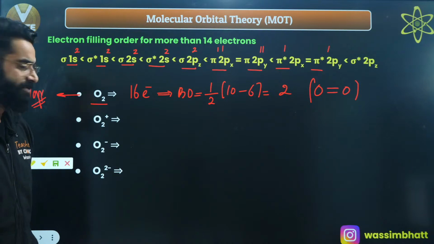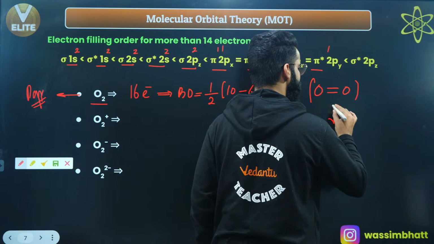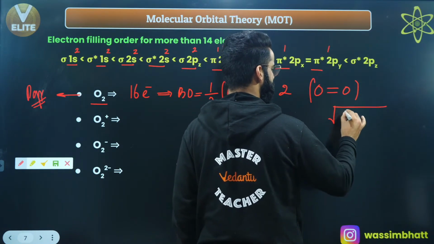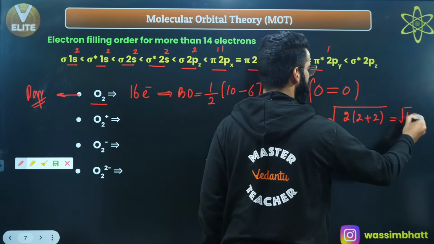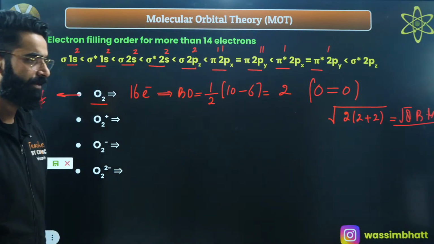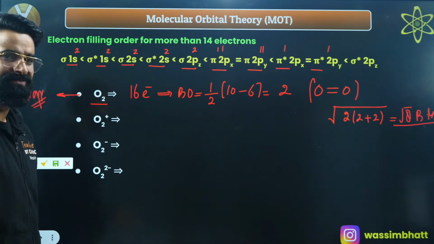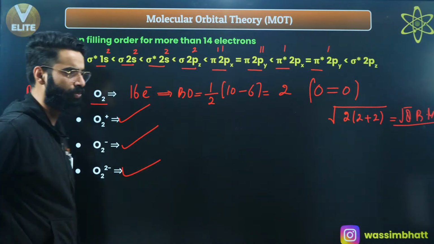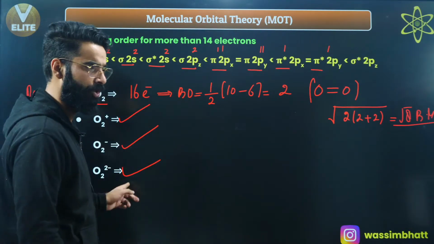So, if I ask you to calculate its spin magnetic moment, you can do that, right? Spin magnetic moment we get by the formula square root of n into n plus 2, where n is the number of unpaired electrons. Here n is 2, so 2 into 4, which is 8. So root 8 Bohr magnetons is going to be the spin magnetic moment of O2. Similarly, you can calculate for O2 positive, O2 negative, and O2 di-negative. This is going to be your homework.